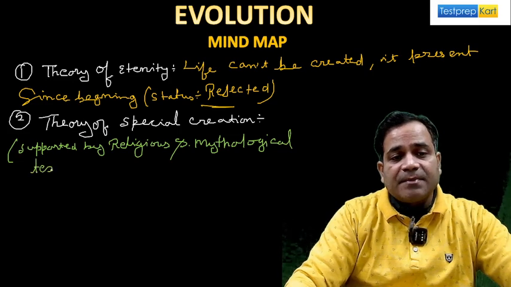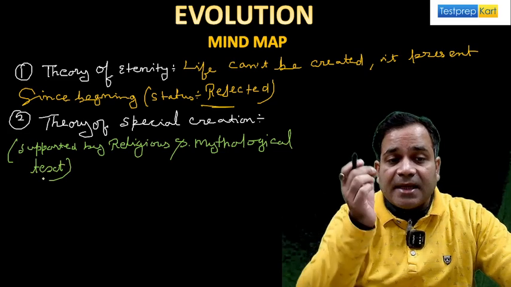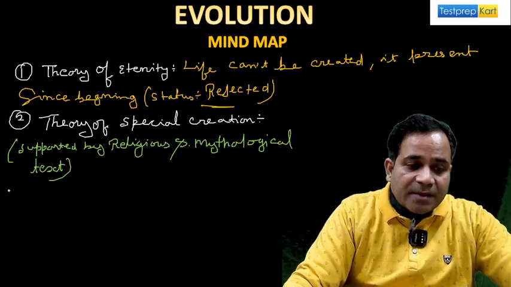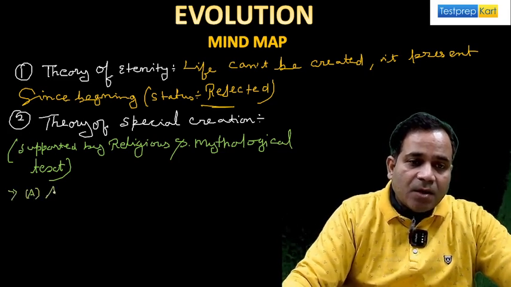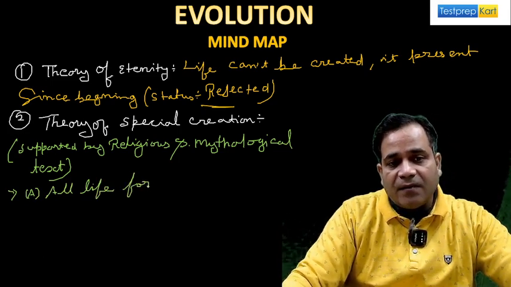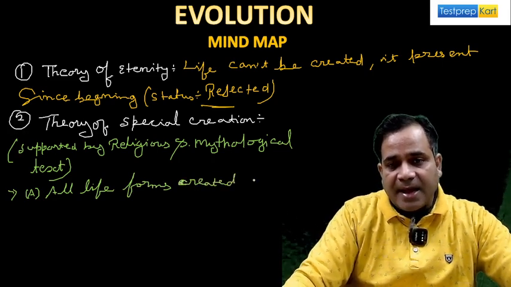Mythological text, my dear, supported by religious and mythological text. And this one theory is known as what? A special creation, my dear. So in this one theory, what do we understand? We understand here that all life forms were created as such. See what I'm saying? Created as such.